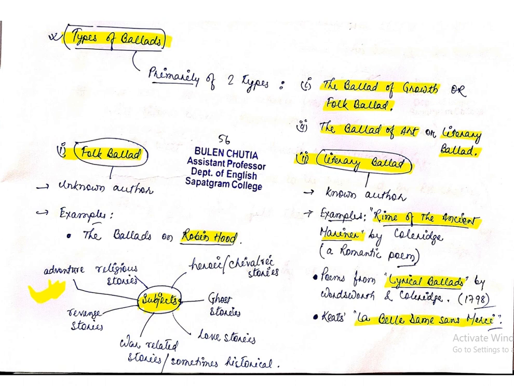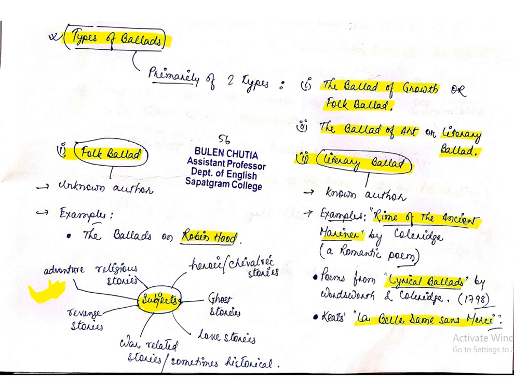Okay. Number two is the literary ballad. Generally, this kind of ballad is a modern type of ballad. Here we can see the known author, that is, it is written by some known author. For example, we can take the Rime of the Ancient Mariner, which is written by S.T. Coleridge, a romantic poem that is based on imagination during the Romantic period.